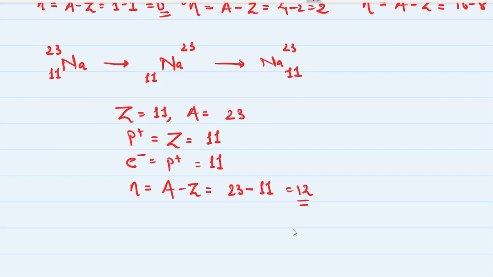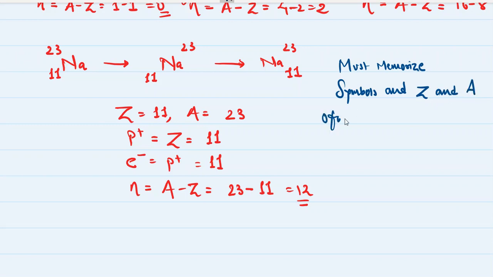So you must memorize symbols, atomic number and mass number of elements